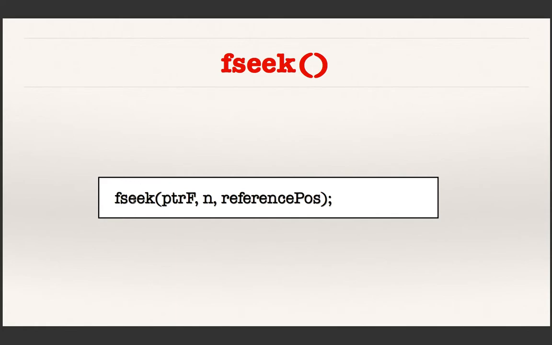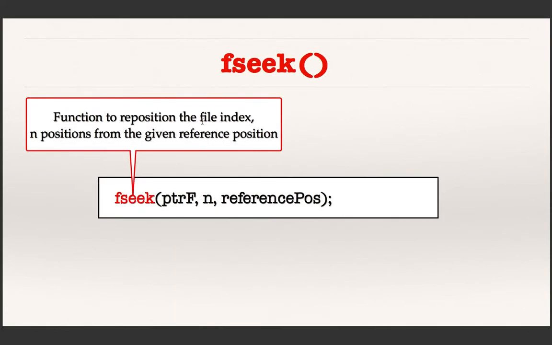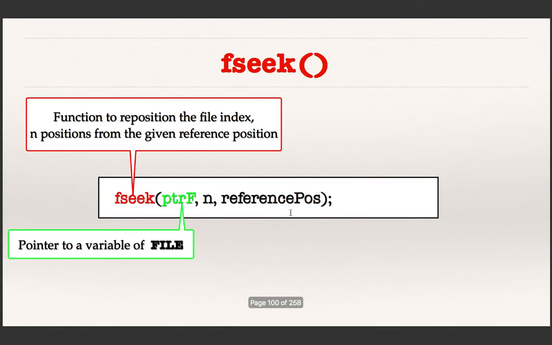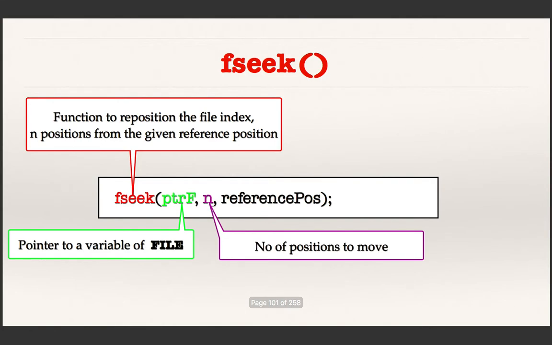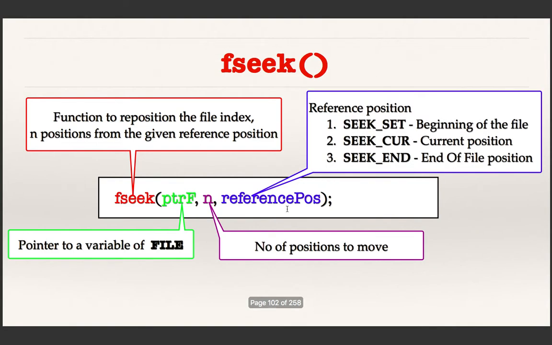Fseek is the name of the function to reposition the file index n positions from the given reference position. The third argument must be the reference position. So this is the pointer to the file buffer. Next is the number of positions to be shifted, and the last one is the reference position, and you have to pass any one of these three system defined constants. Okay, these are the possible reference positions.